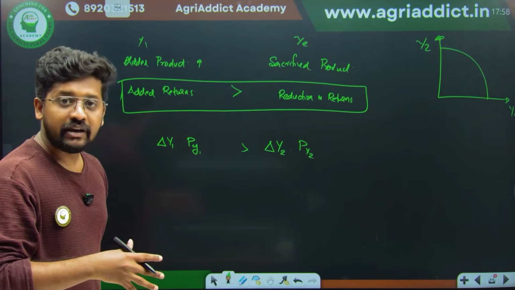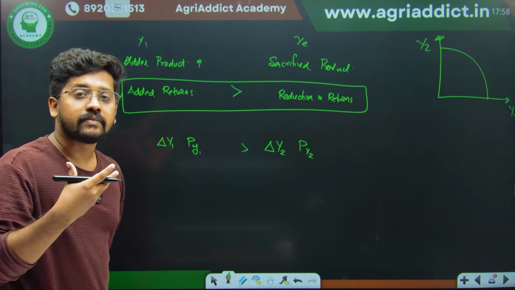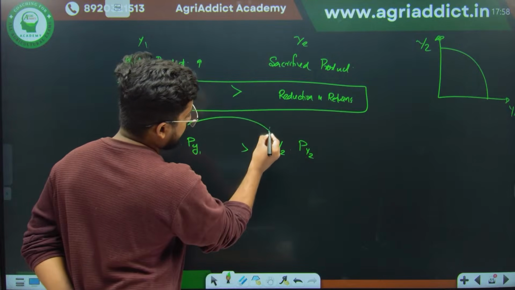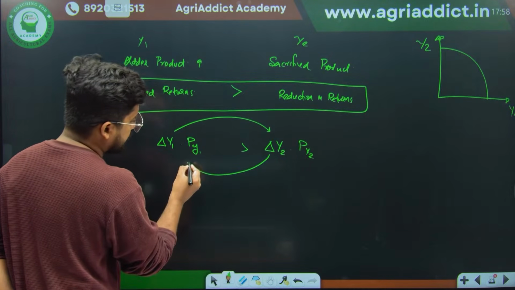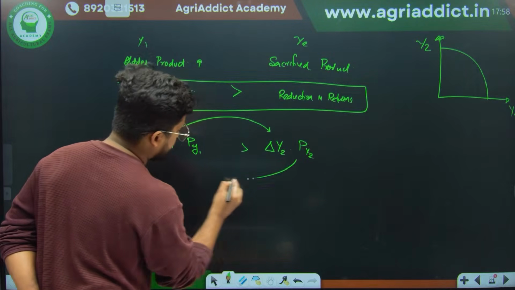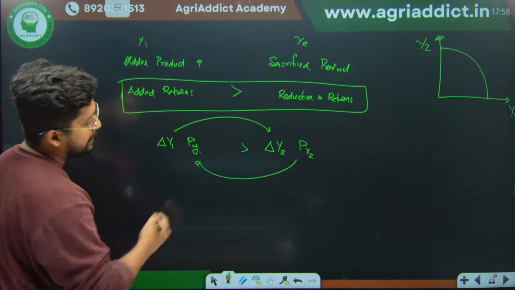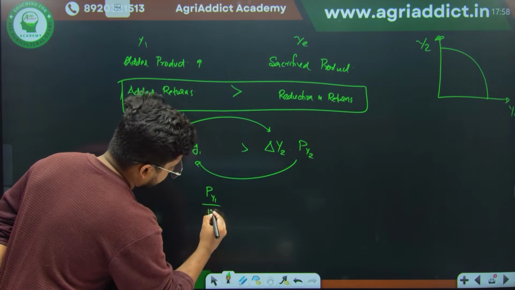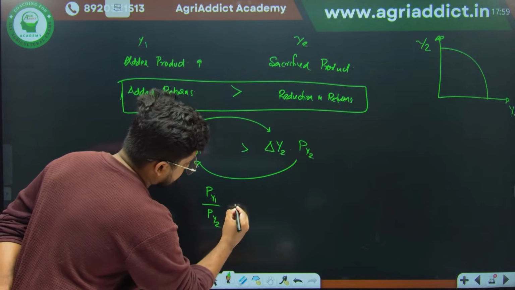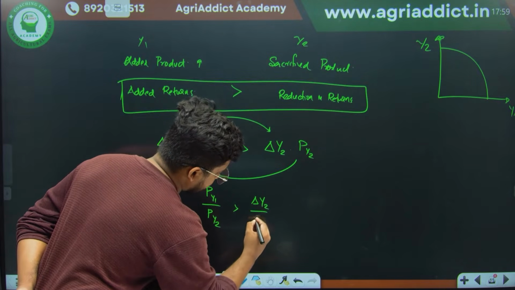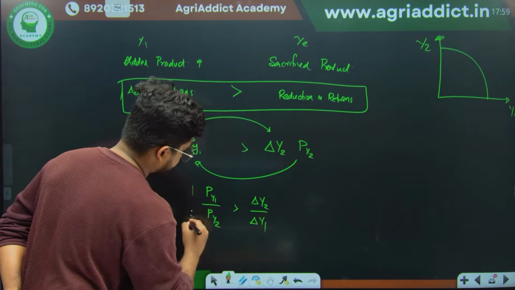Right now we are trying to rearrange this equation. I am taking this delta y1 here and I am taking this py2 here. So finally, I am getting py1 divided by py2 is greater than delta y2 divided by delta y1, right?